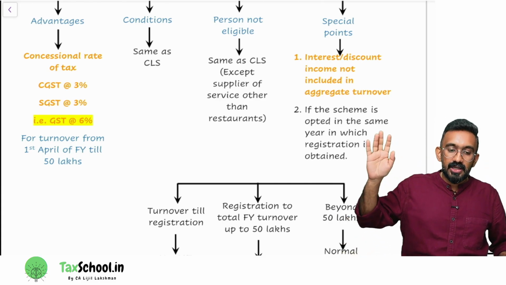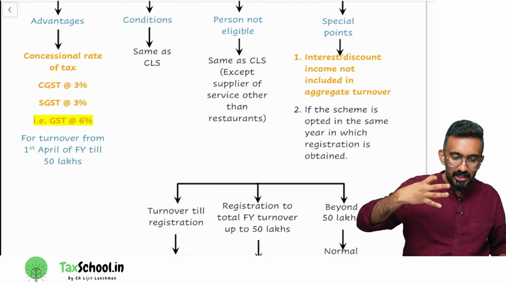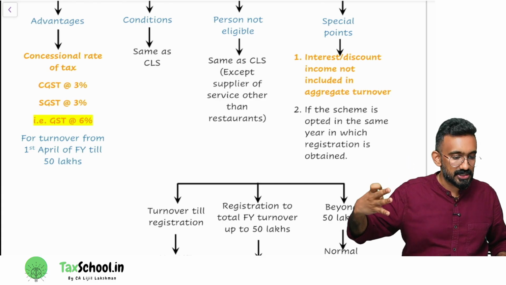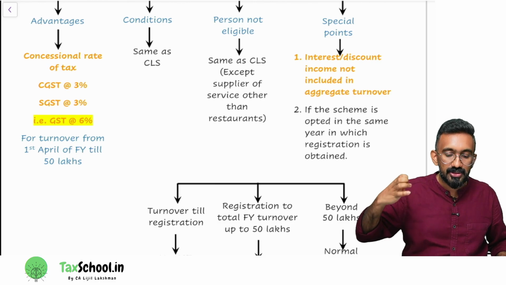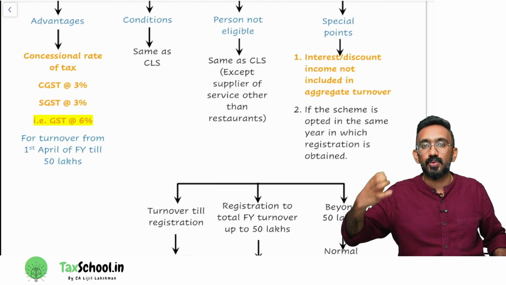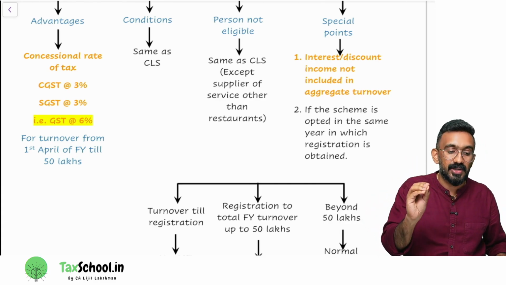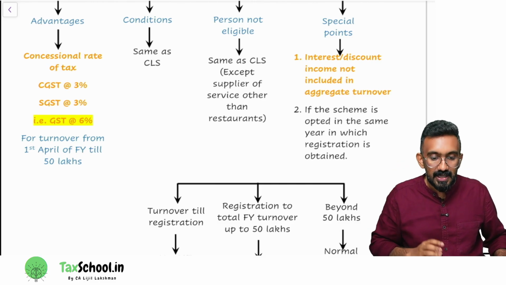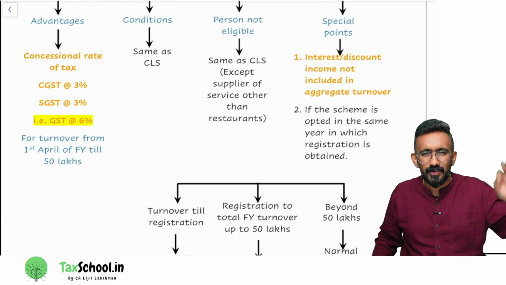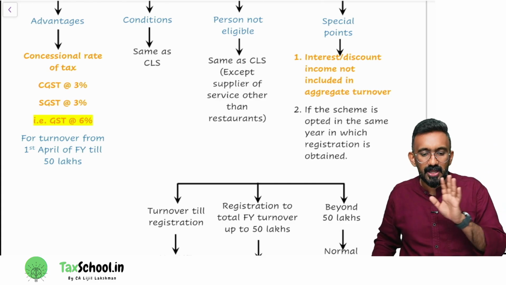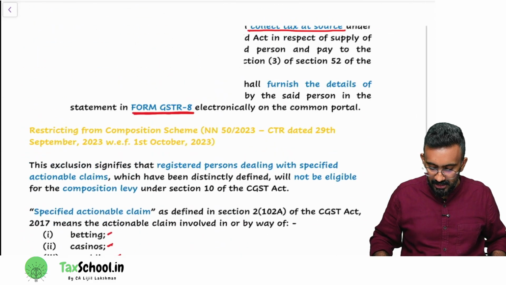Then, the conditions are the same as the composition levy scheme. I'm recapping all 4 conditions. Number 1, this 6% you cannot collect from the customer. Number 2, you cannot take any ITC if you are under 10(2A). Number 3, you cannot make any interstate outward supply. Number 4, you cannot choose this business vertical wise. Your choice is at a PAN level. Persons not eligible: whoever could not opt for the composition levy scheme are disallowed from opting for this scheme as well. Let's go back to the composition levy scheme, persons not eligible.